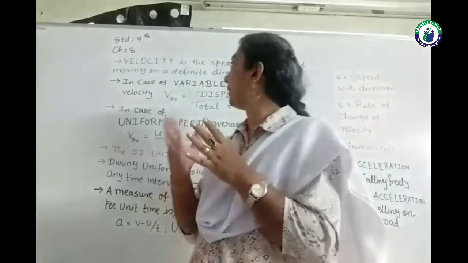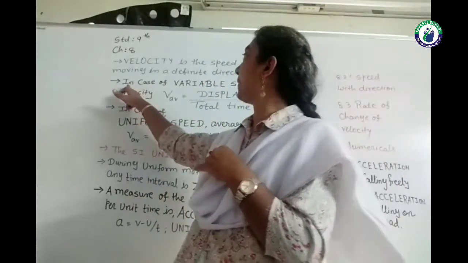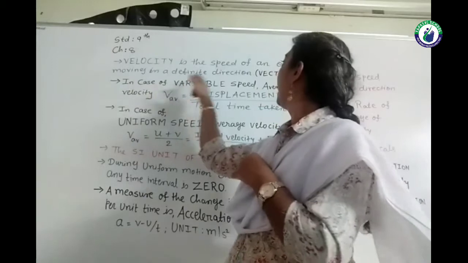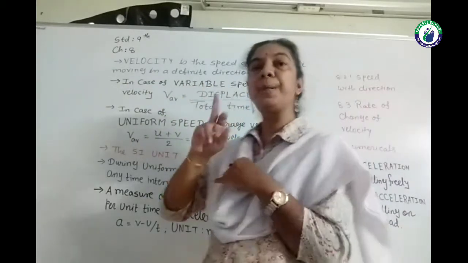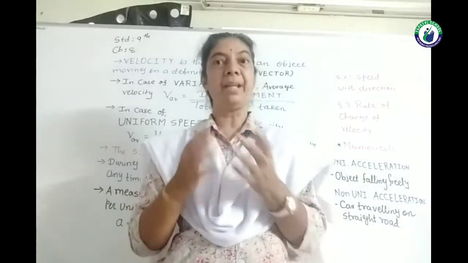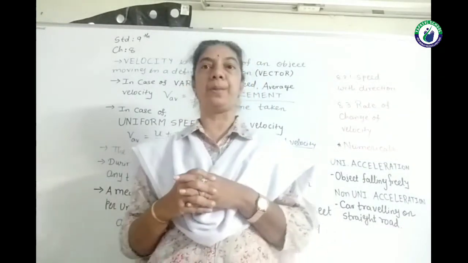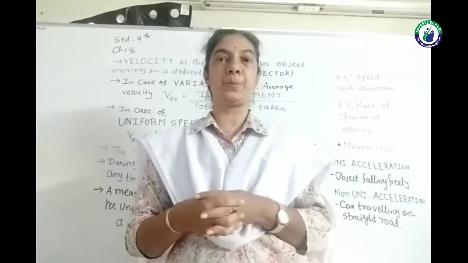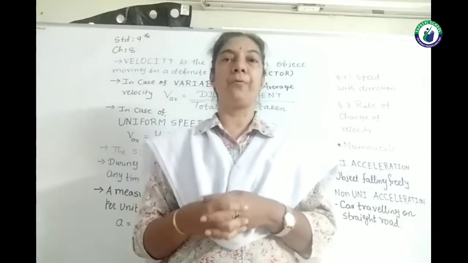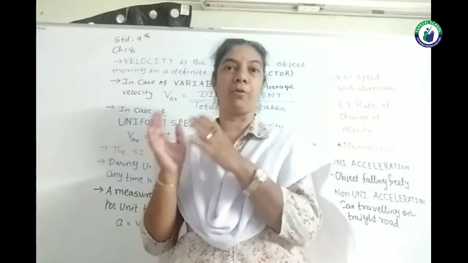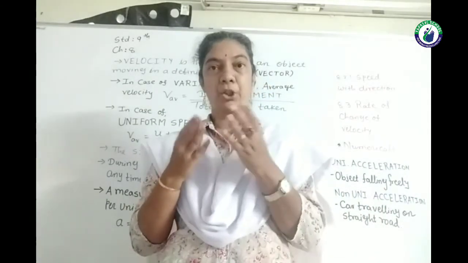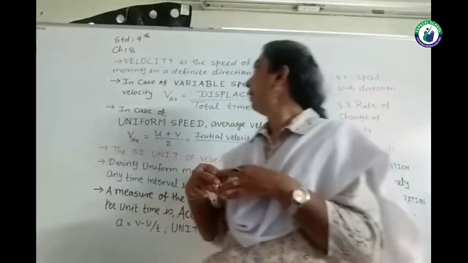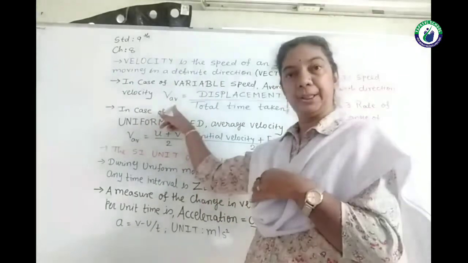In that case, we can say the object is traveling with variable speed. And whenever we have variable, non-uniform speed, we need to find the average for the whole journey. So now we are defining average velocity.